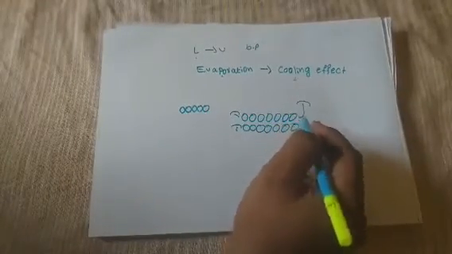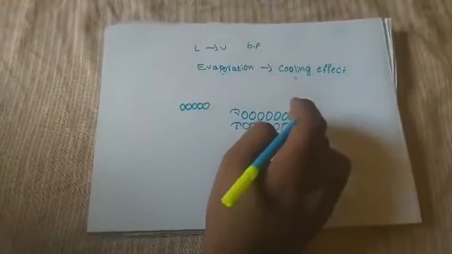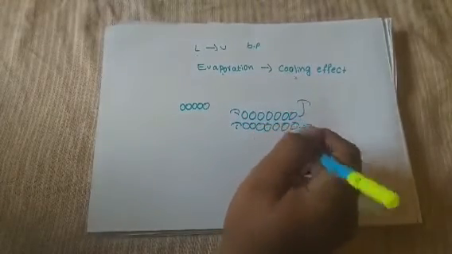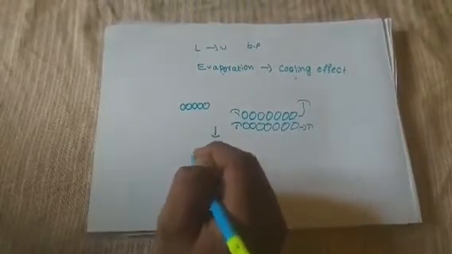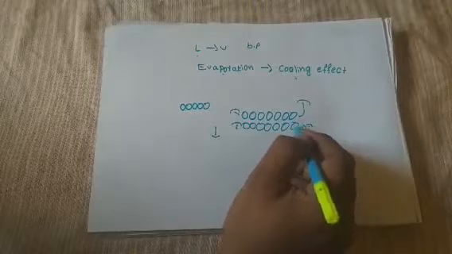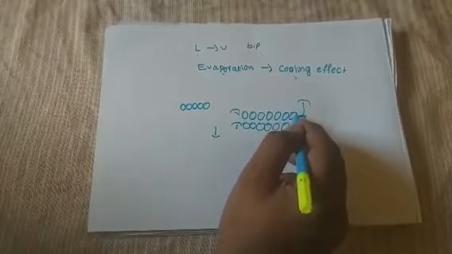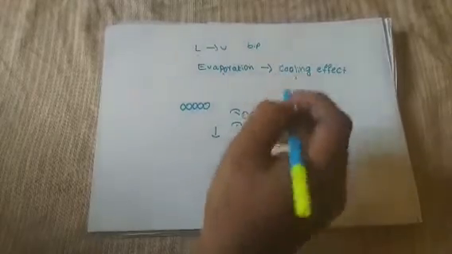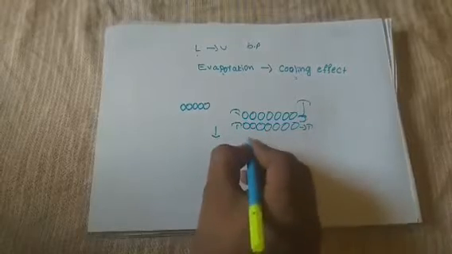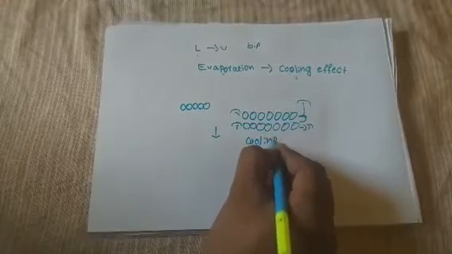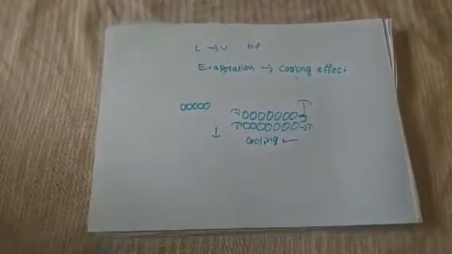During the vapor state, what happens? The heat present on this surface is absorbed by these particles. Because of that, it produces the cooling effect. Then when the heat is reduced, what happens? It produces the cooling effect. Because of that, the heat present on this surface is absorbed by the particles present on the first surface. Because of that, during evaporation, these particles absorb all the heat, and it produces the cooling effect. These have some different applications.